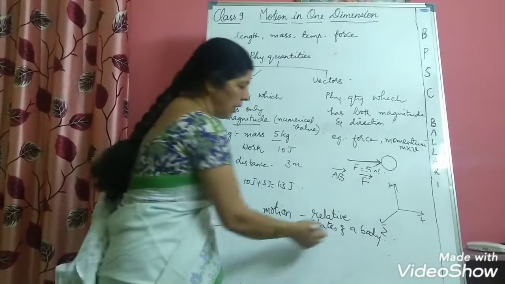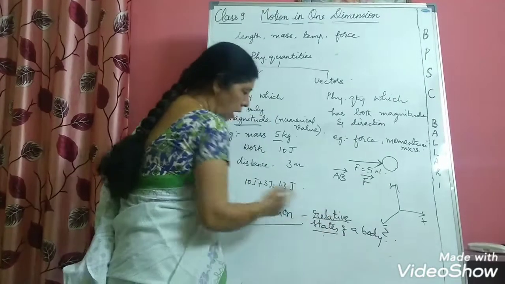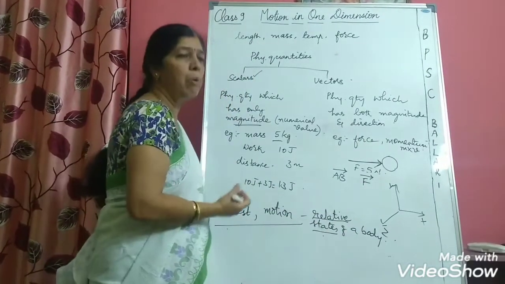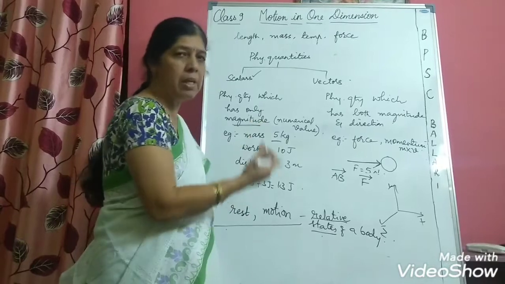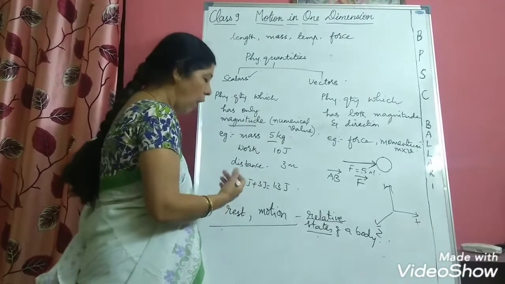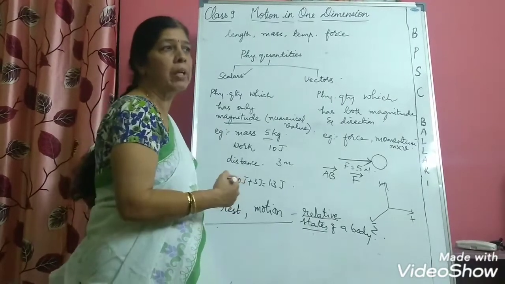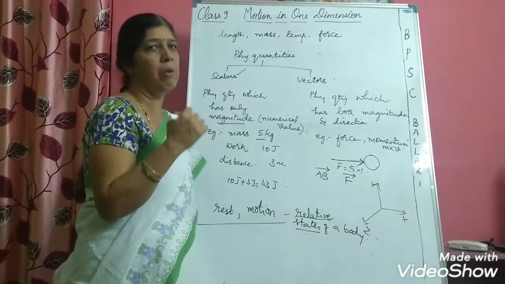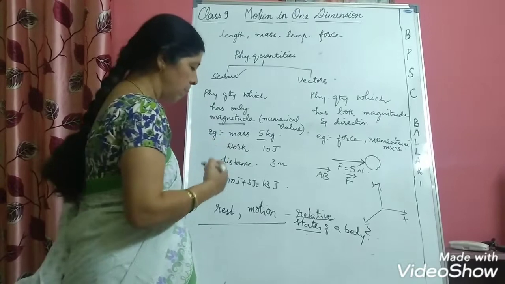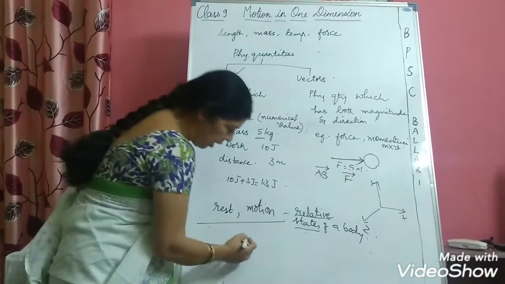Now what do you mean by relative state? If you want to tell whether a body is at rest or in motion, you have to compare the body with the surroundings. Only then can you tell whether the body is at rest or moving. For example, you are sitting in a train